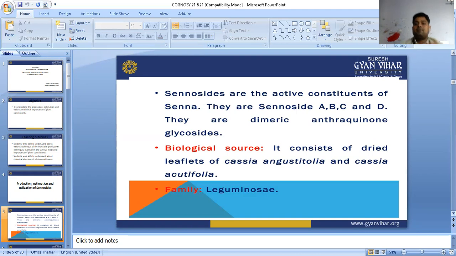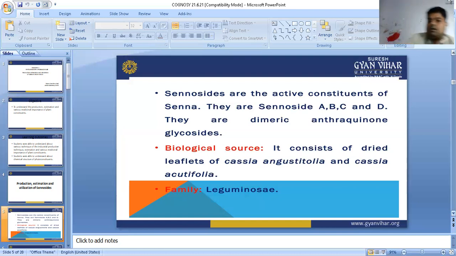in all of them there is a small difference in their stereochemistry. What is the difference? At their 10 dash position, in Sennoside A and Sennoside C, there is a COOH functional group, means carboxylic acid. In Sennoside B and Sennoside D, a CH2OH functional group is present. So Sennoside A, C, B, D.